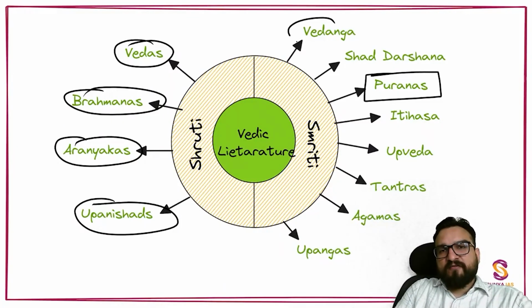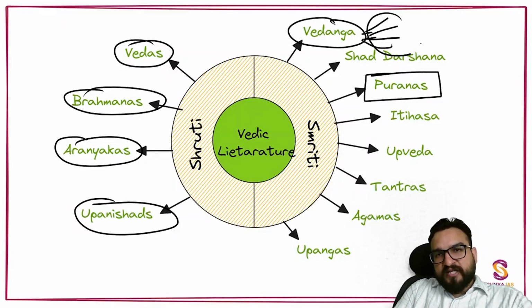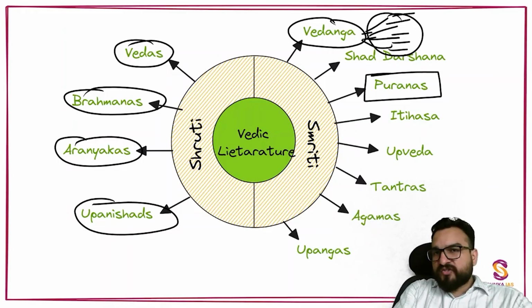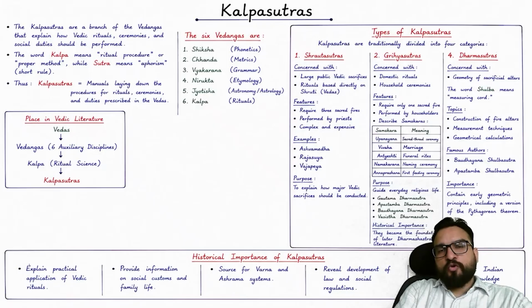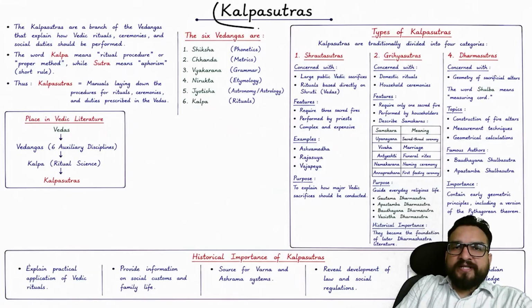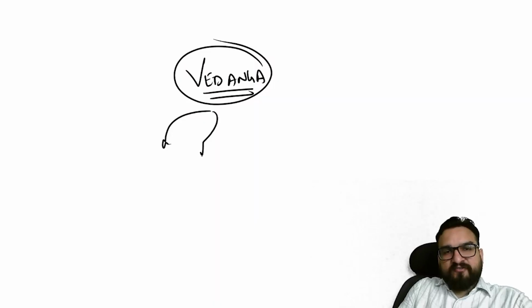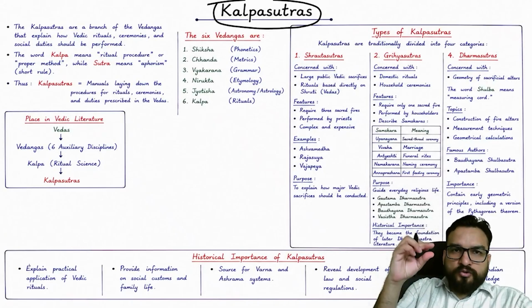Here you are saying Vedanga. Vedanga means there are important schools of Vedas, right? And from this your education has emerged. Education of certain disciplines has emerged, right? In this you will be finding several schools. Out of these schools, one school is Kalpa Sutra, guys. First of all, understand this. Out of these schools over here, like phonetics, Chand, you will be finding astronomy. One school is Sutra, Kalpa Sutra over here.